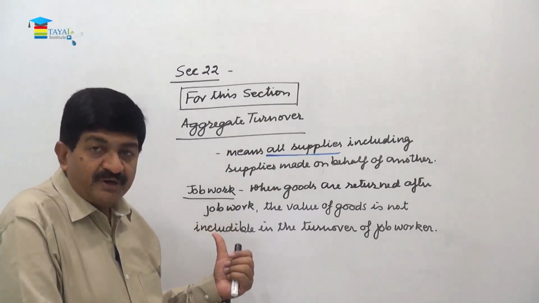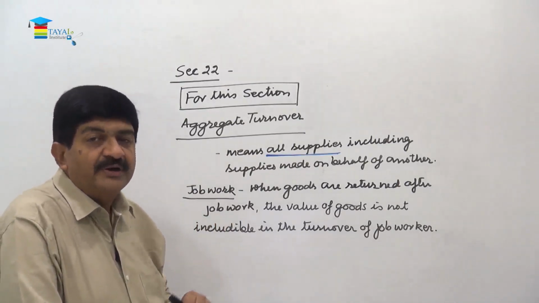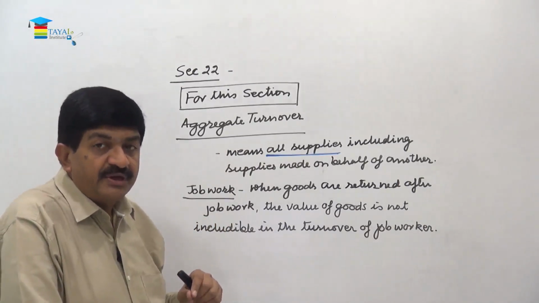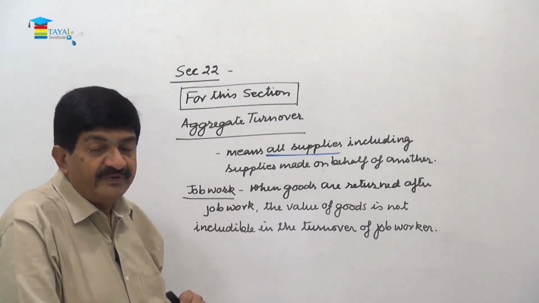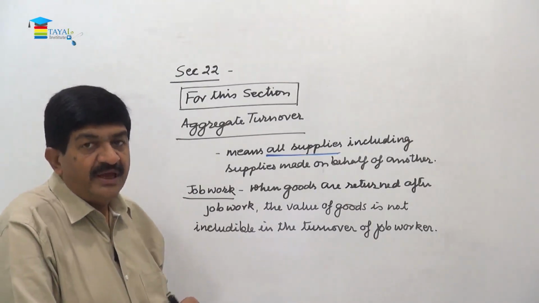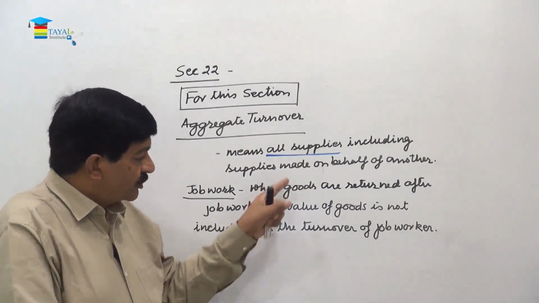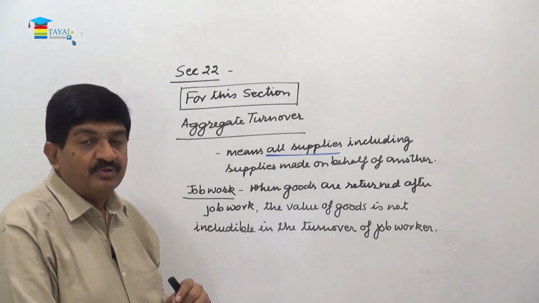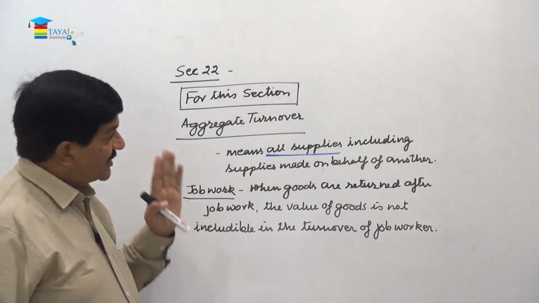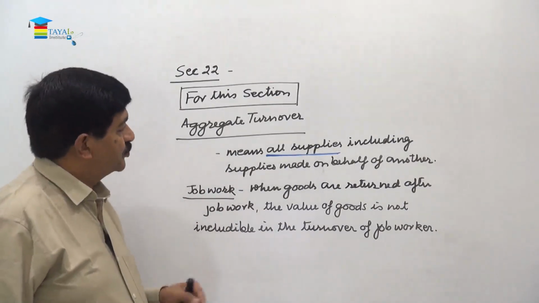And in case of job work, when the goods are returned by the job worker after completion of the job work, the value of this job work will not include value of the goods on which the job work has been done. What is called job work? Any process or activity on the goods belonging to another registered person. So the ownership of the goods is never with the job worker, so the value is never includable in the turnover of the job worker. So now, subject to this definition, let us go to other provisions of section 22.